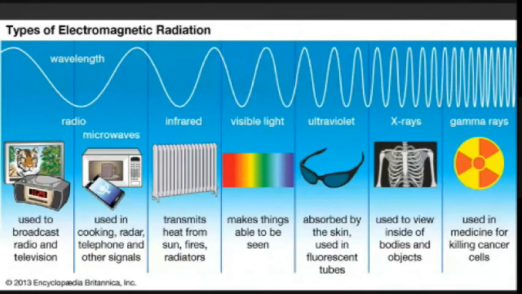So here I have a conclusion: types of electromagnetic waves. And as you can see, as we move from radio waves to gamma rays, the wavelength is decreasing and the frequency is increasing. And here the examples or the applications are given. Okay.